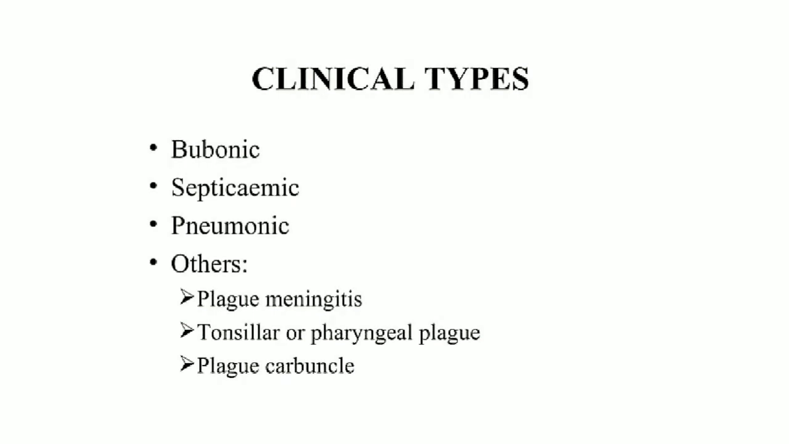Next one, clinical types. There are three types: bubonic, septicemic, pneumonic. Bubonic is the dangerous plague infection in humans. The incubation period is 2 to 8 days. Septicemic is when Yersinia pestis is present in the blood. The incubation period is within 1 or 2 days of exposure. Last, pneumonic is affecting the lungs. The incubation period is 1 to 3 days. Others: plague meningitis, tonsillar plague, plague pharyngitis.